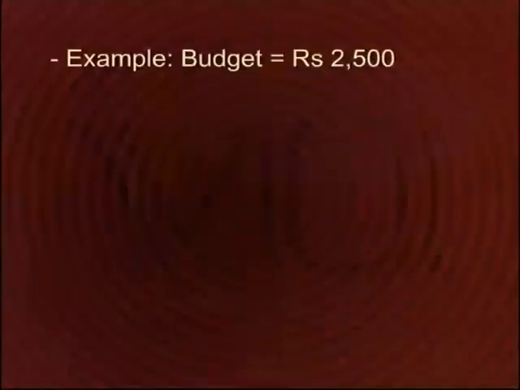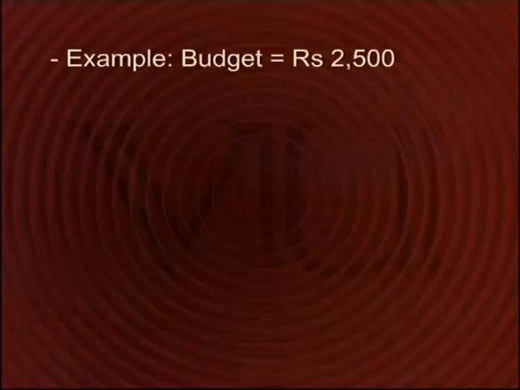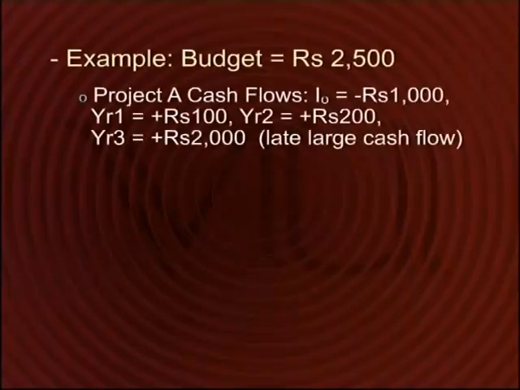Let's take a look at a numerical example. In this particular example, the budget that we have is 2,500 rupees. The cash flows for project A are as follows: initial investment of 1,000 rupees and a net positive cash flow of 100 rupees at the end of year 1 and a net positive cash flow of 200 rupees at the end of year 2. And finally, a net positive cash flow of 2,000 rupees at the end of year 3.